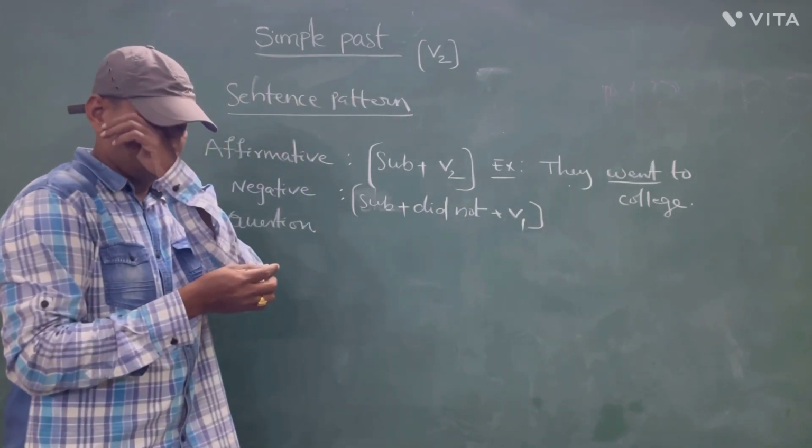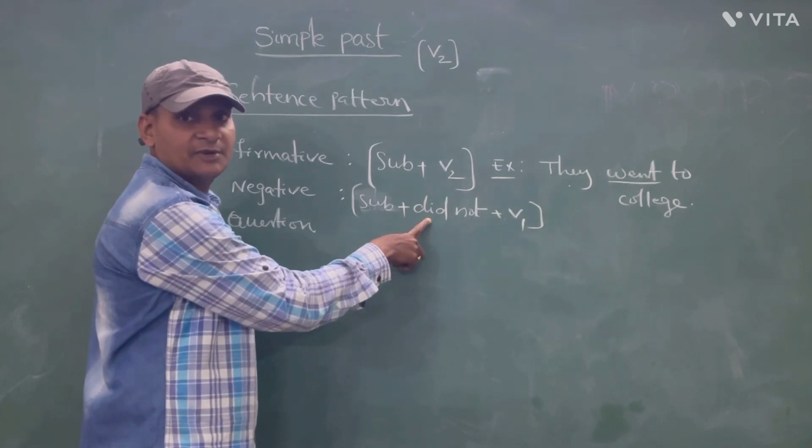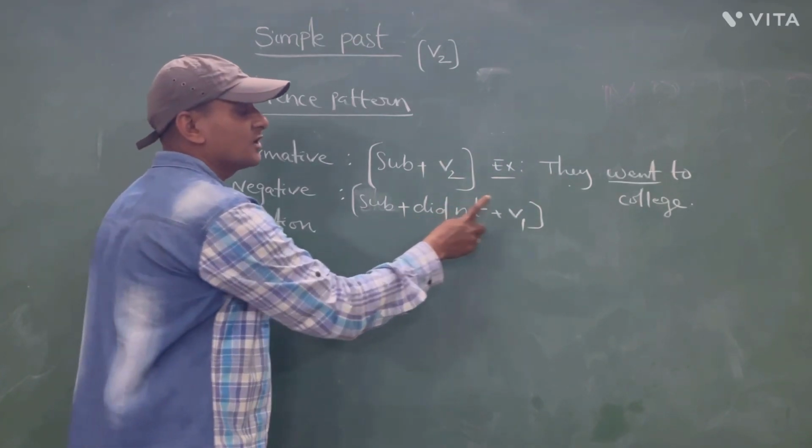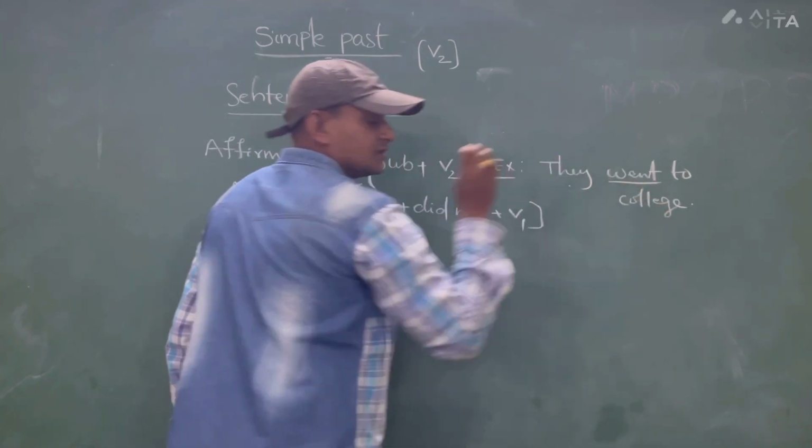Don't write verb 2, because you already mentioned the helping verb in second form. Then you have to write the first form only. So, they went to college.